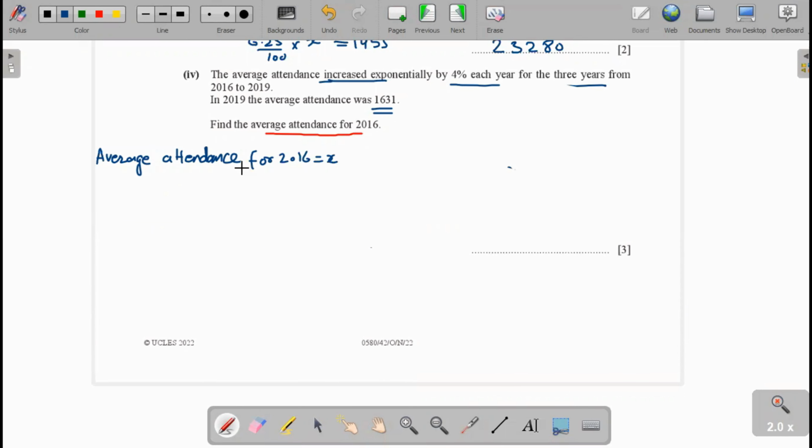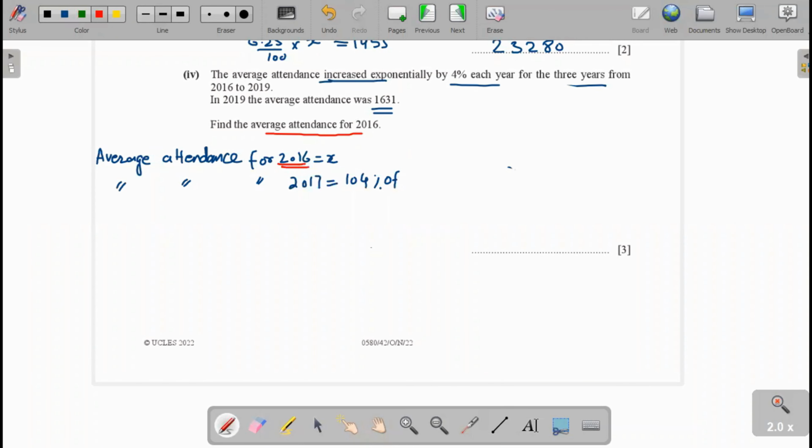Now we suppose the average attendance for 2016 is X, and in the next year 2017, the attendance increases 4% each year. It means the average attendance for 2017 will be 104% of attendance of 2016.